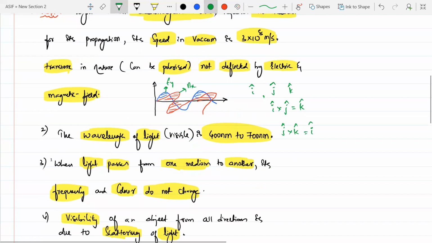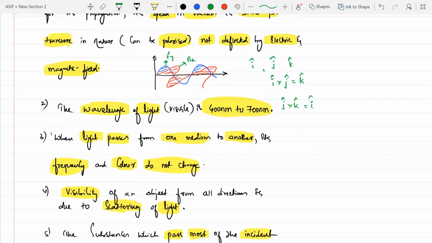Wavelength of light: the wavelength of visible light is in the range of 400 nanometer to 700 nanometer. The wavelength of visible light is in what range, beta? 400 to 700 nanometer. This is only the VIBGYOR part, the rainbow colors. When light passes from one medium to another medium, its frequency and color do not change.